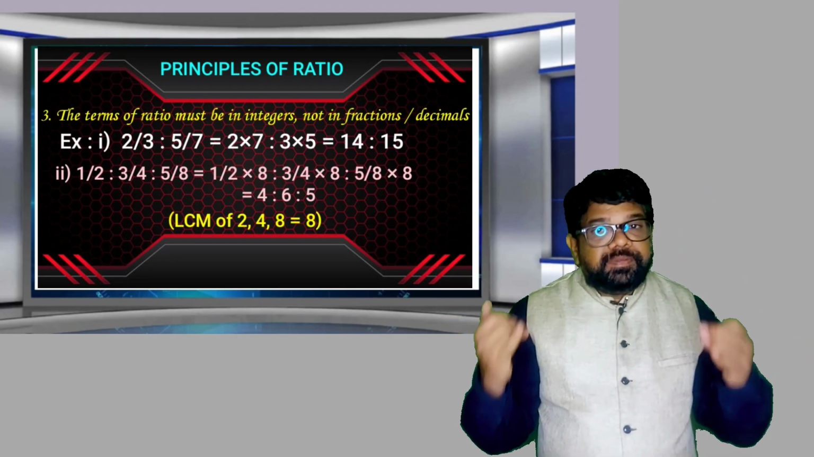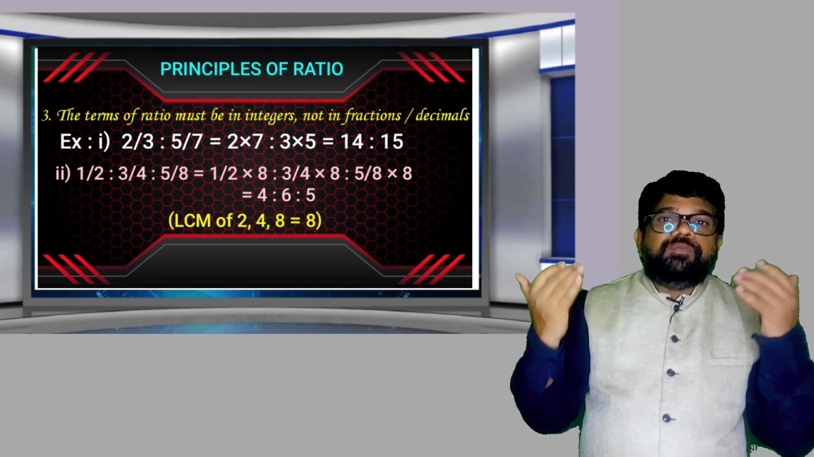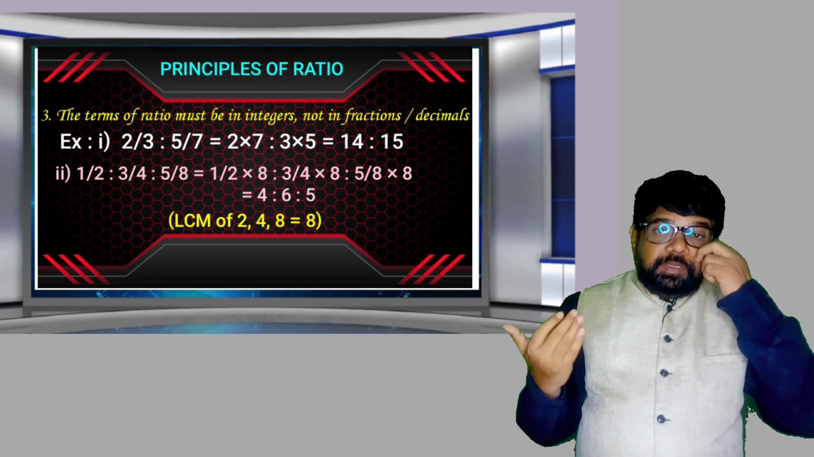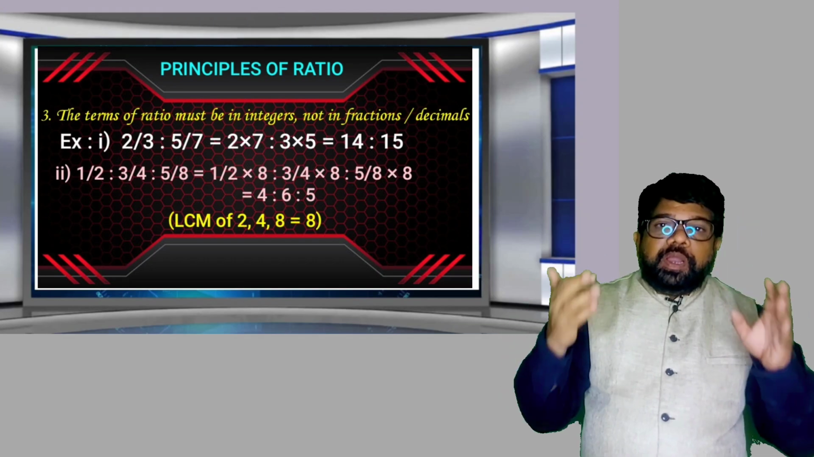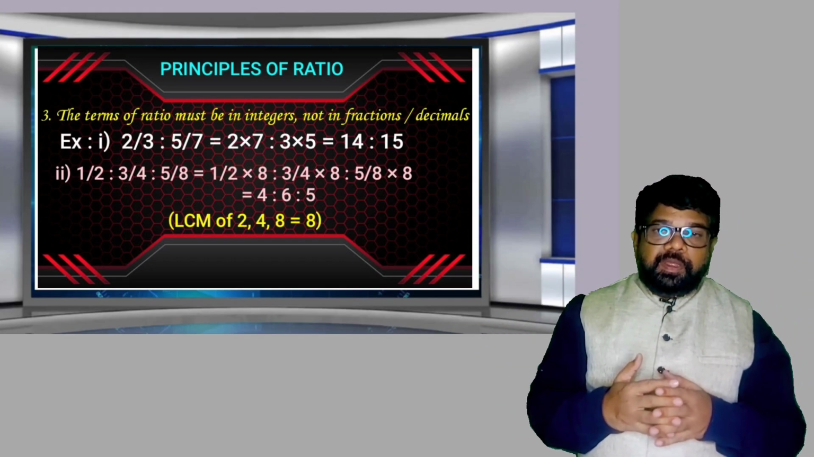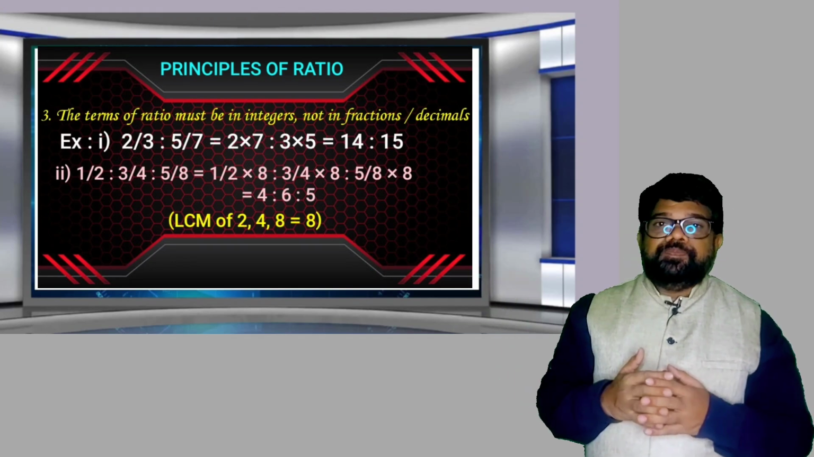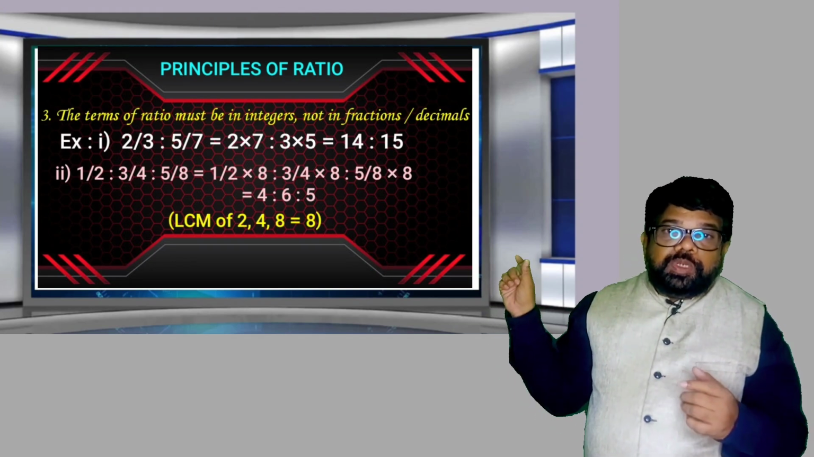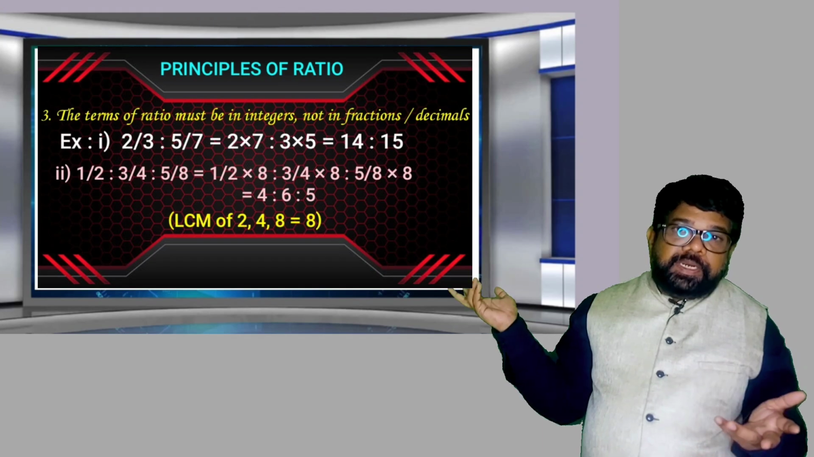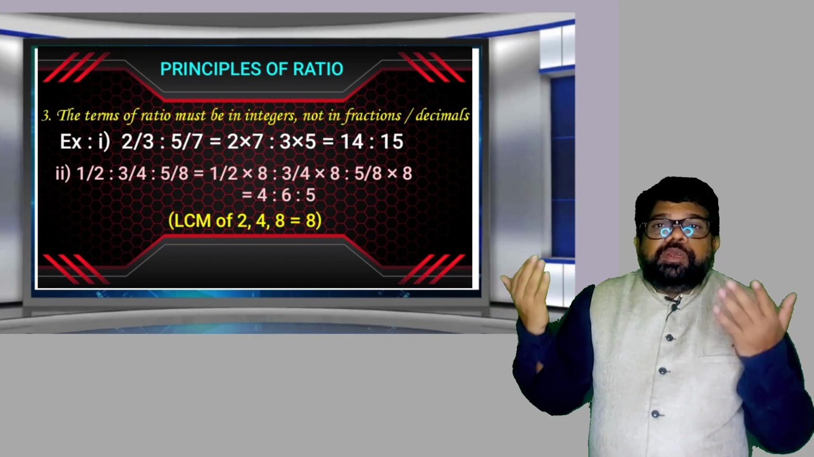But sometimes in the exam, the ratio is given in fractions or in decimals. So you have to convert that into integers. What is the method to convert into integers? Observe the first example: 2 by 3 is to 5 by 7. The two terms are given in fractions. But how can you convert that into integers?